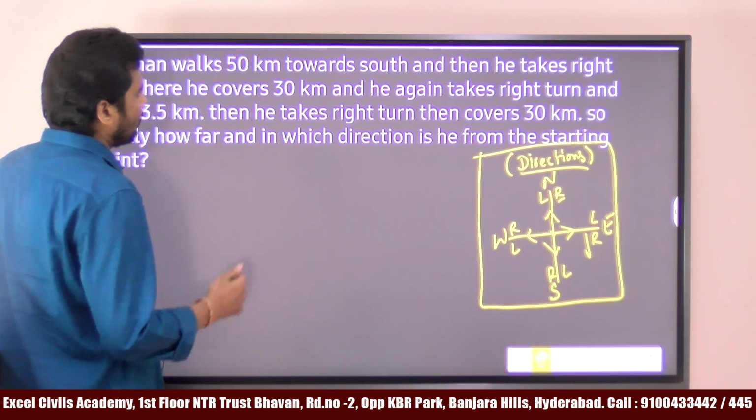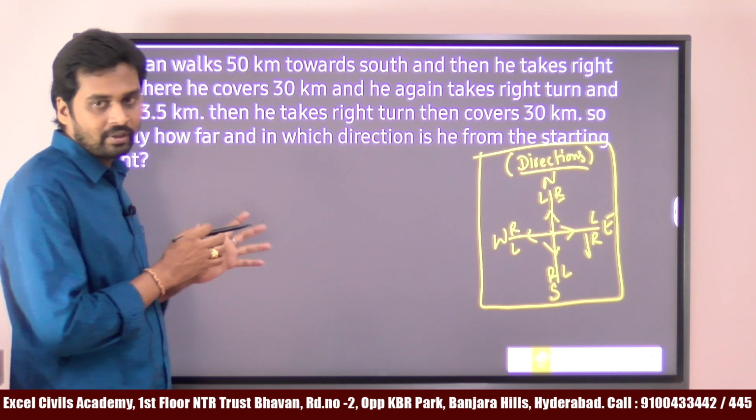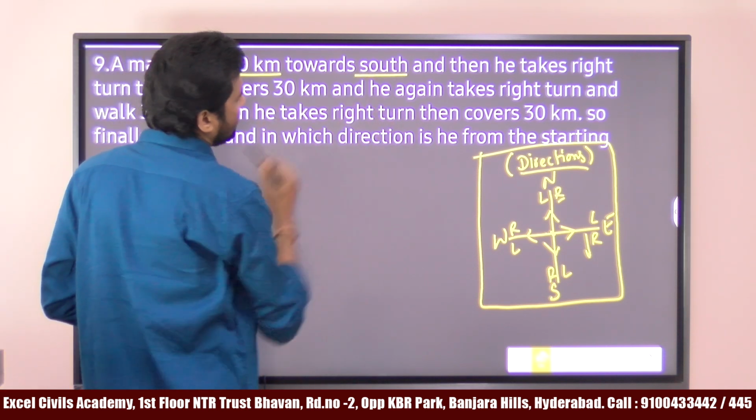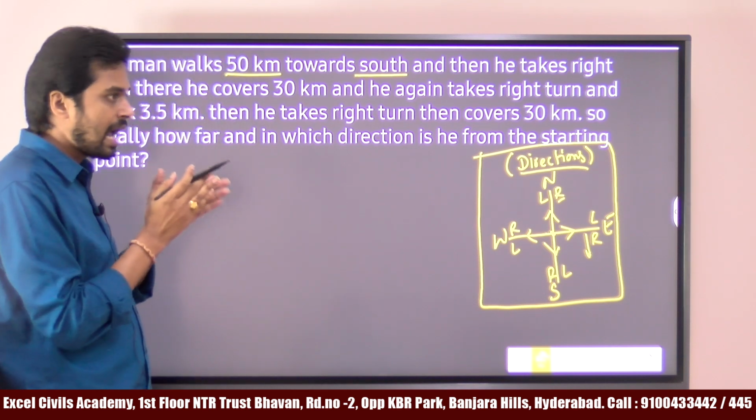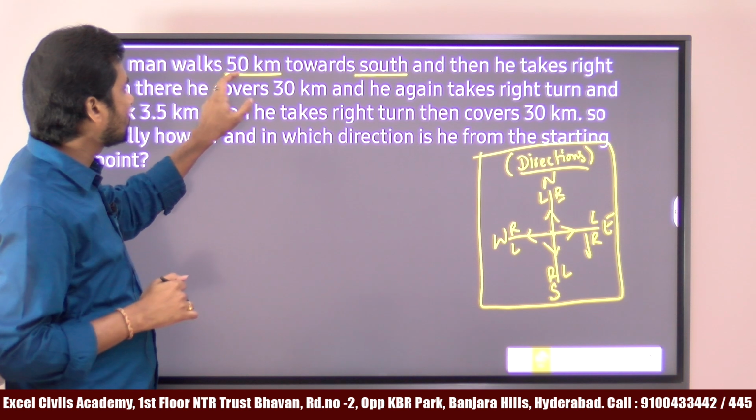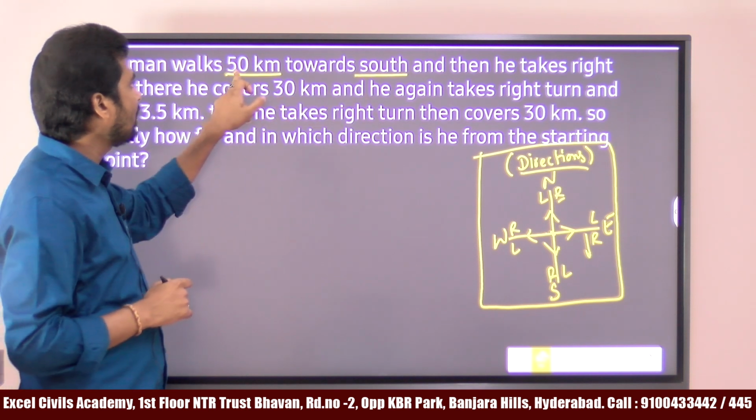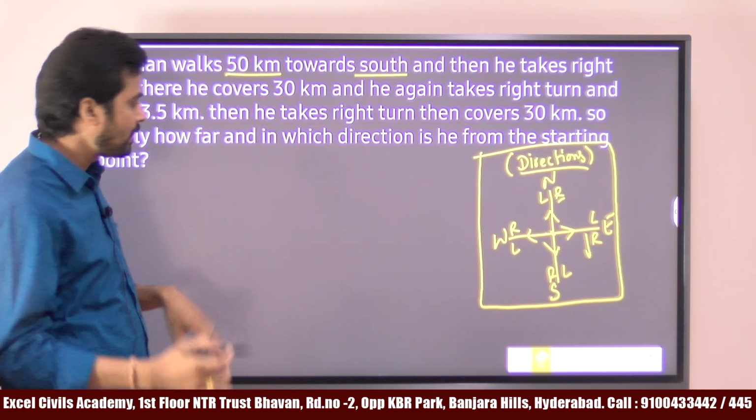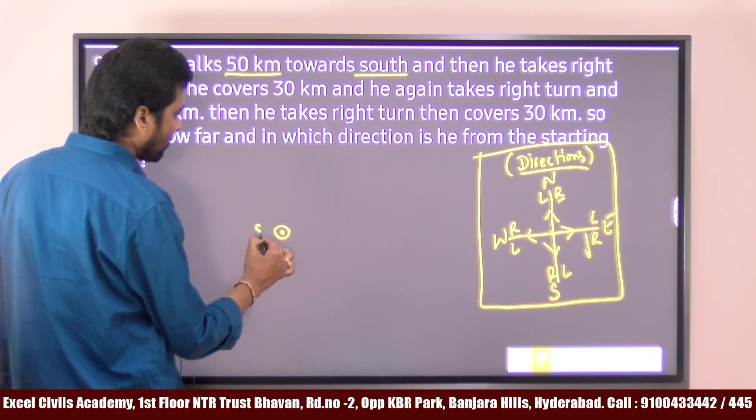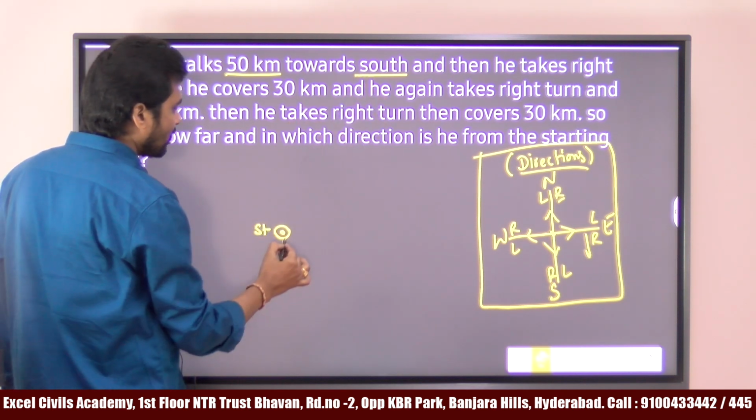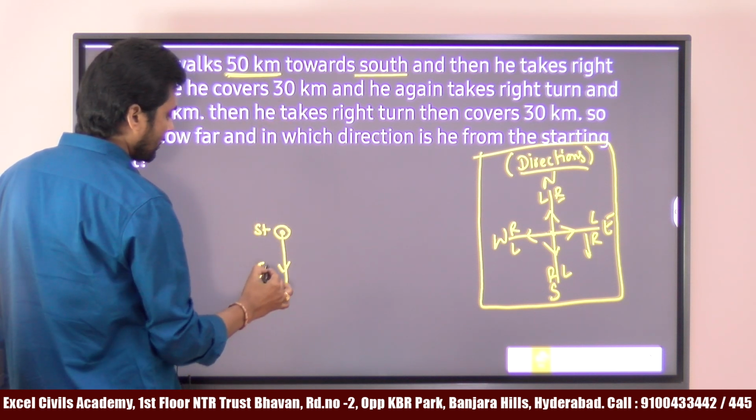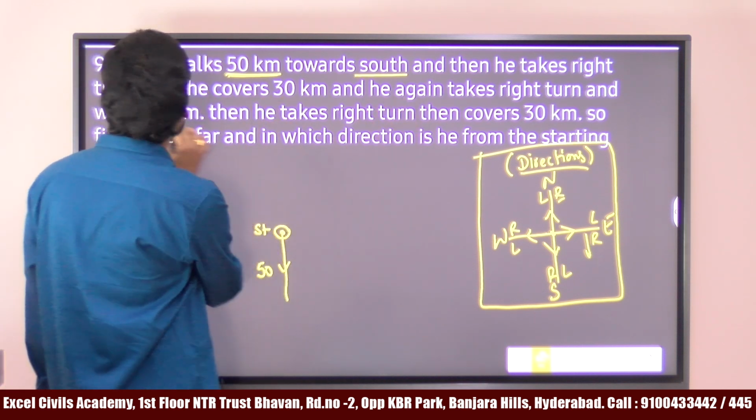Now let's look at this question. What we require from the directions problem is the distance and in which direction he is moving. So only we have to consider those words. Suppose the first direction is south direction and then 50 kilometers. You can start from any point. Let's say we start from this point, this is the starting point. First he moves towards which direction? South direction. How many kilometers? 50 kilometers. Okay. And then he takes a right turn.